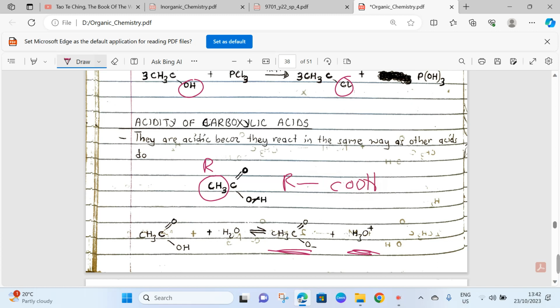If this R causes this COOH group to be electron deficient, that makes the acid stronger. If the R group makes the COOH group electron rich, it makes the acid weaker. In other words, when we say an acid is weak, it is not susceptible to losing a proton easily.